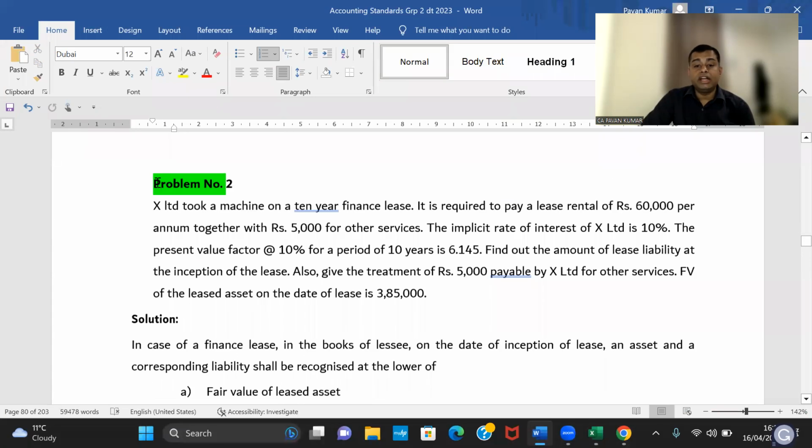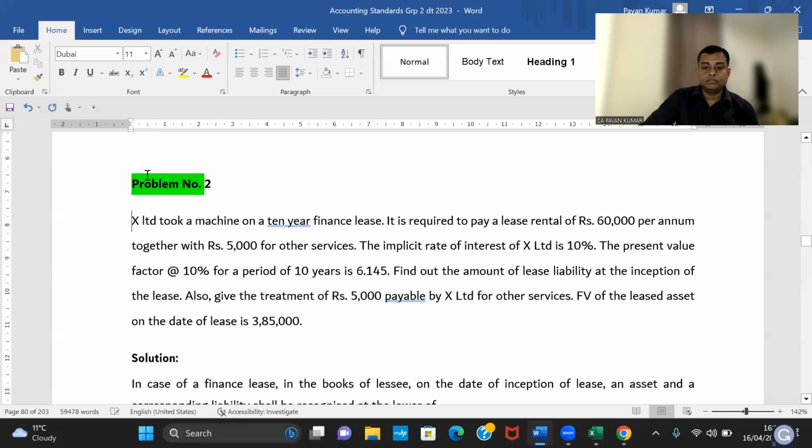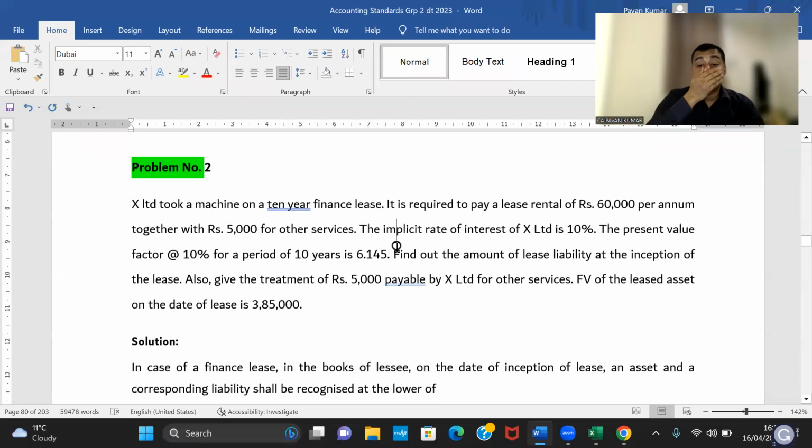This problem. So can you read this problem, please? Can someone speak? Kirti, can you read this problem?